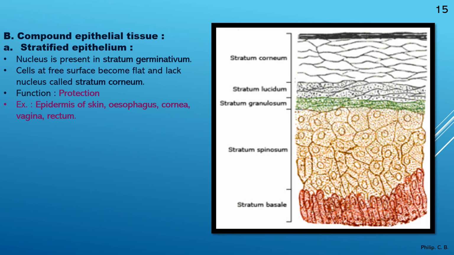So here we come across 2 terms: nucleus is present in stratum germinatum, whereas cells at the free surface become flat and lack nucleus, stratum corneum. Function is protection. Example: epidermis of the skin, esophagus, cornea, vagina, rectum, etc. Again you can see in the image stratum corneum, stratum lucidum, stratum granulosum, stratum spinosum, stratum basale, depending on which part it is present.